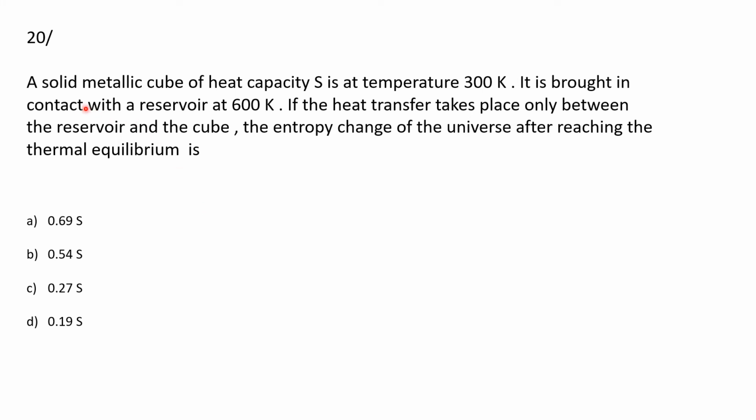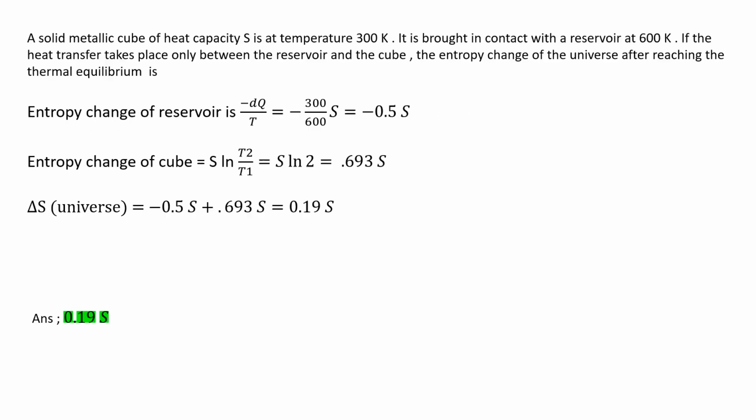Then a solid metallic cube of heat capacity S is at temperature 300 Kelvin. It is brought in contact with a reservoir at 600 Kelvin. If the heat transfer takes place only between the reservoir and the cube, the entropy change of the universe after reaching thermal equilibrium is. And the options are 0.69 S, 0.54 S, 0.27 S and 0.19 S.